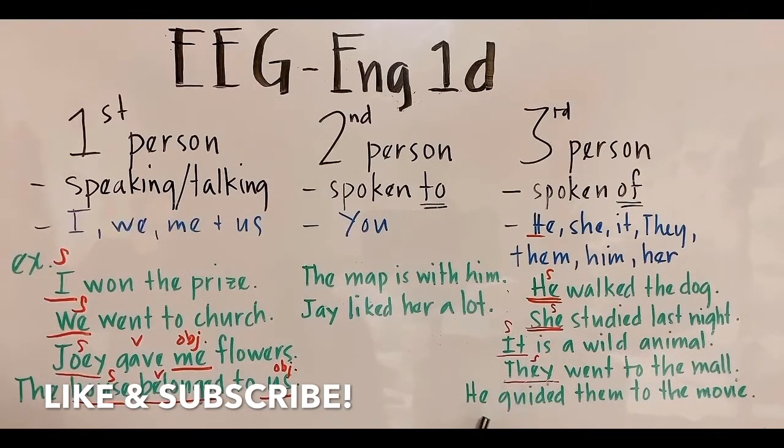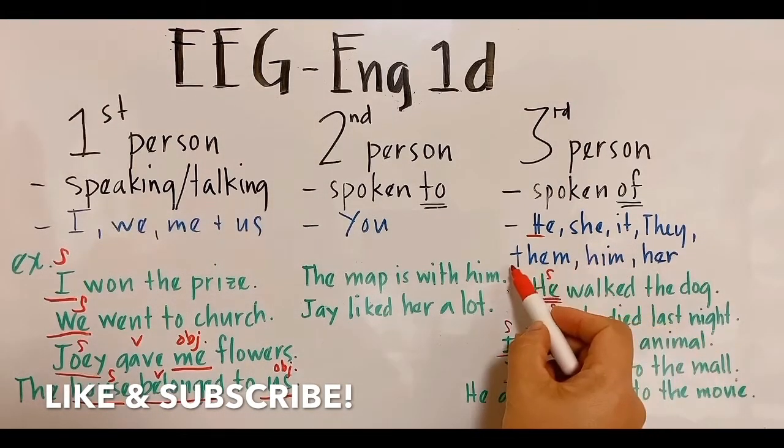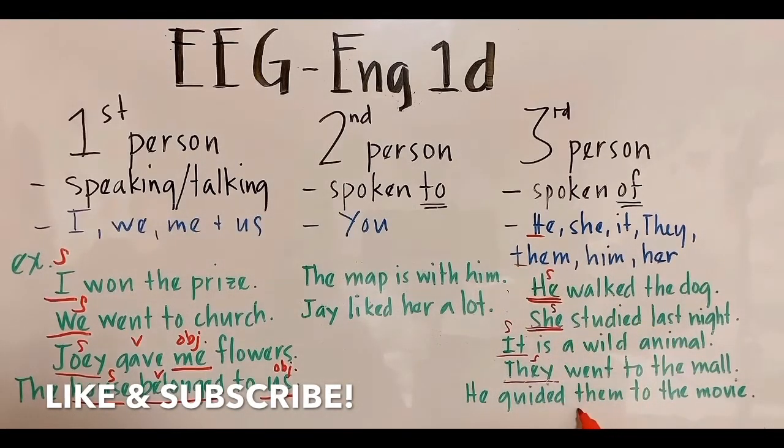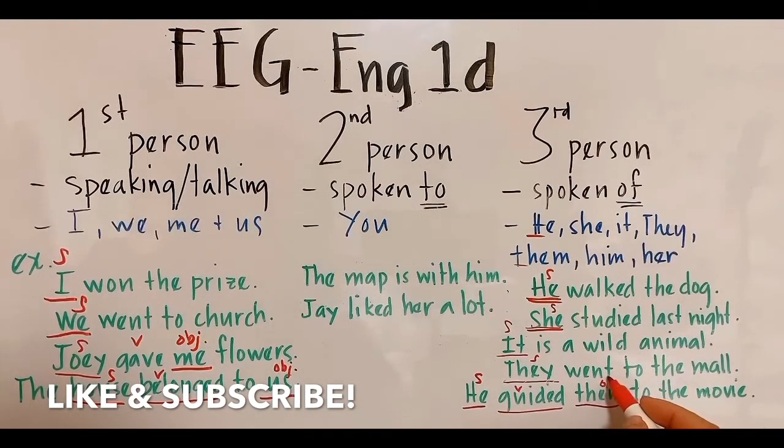Now let's go to the next. He guided them to the movie. Okay, we're looking for them, right? Them is here. And there is another pronoun, he, which is the subject. Guided is the verb and them is the object, the object pronoun. He guided them to the movie.